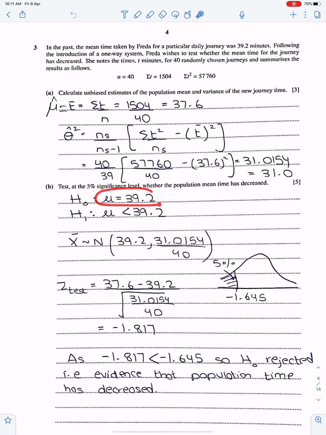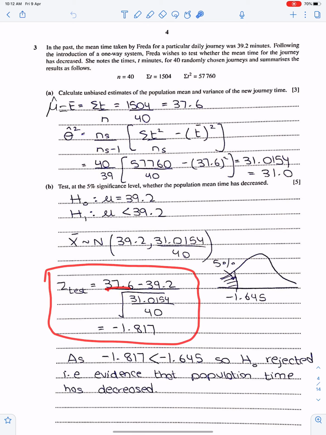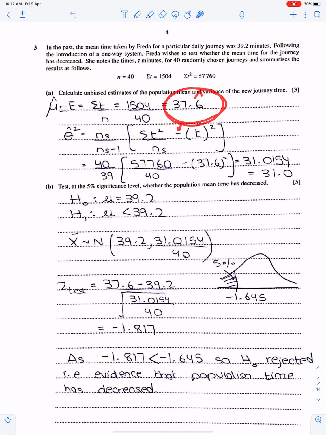H naught: mu is 39.2 is here, and H1: mu less than 39.2 because this says it has decreased, and according to CLT x bar is approximately normal. Now get the Z test. So 37.6 is the test value. This should be here. This is mu naught and square root of this in the denominator.